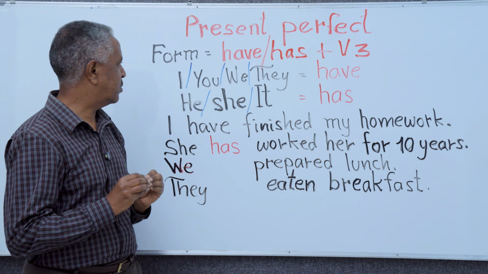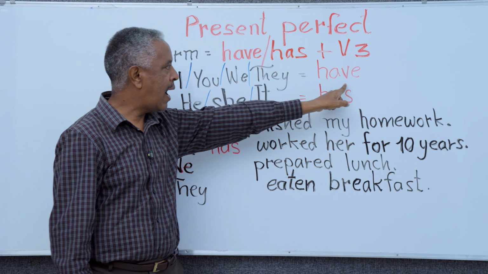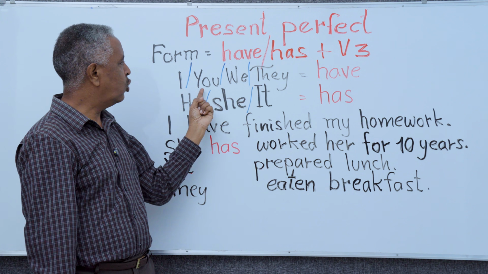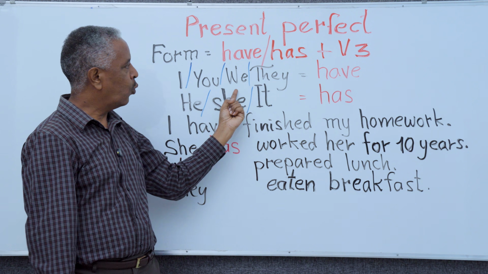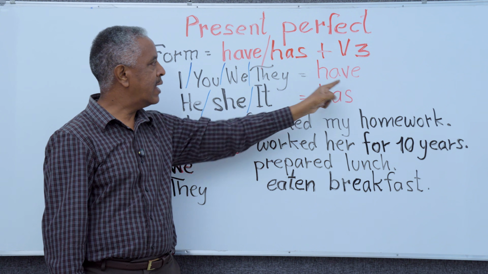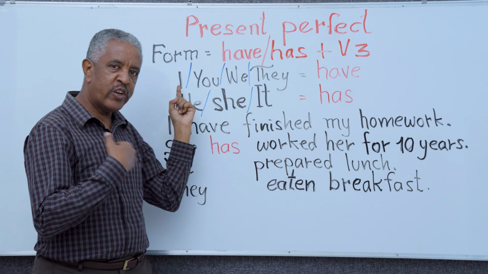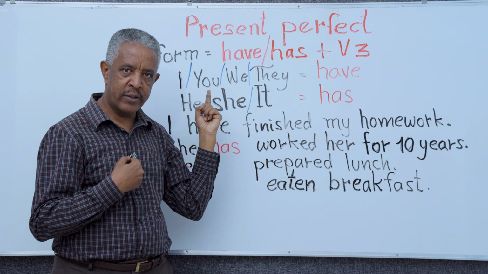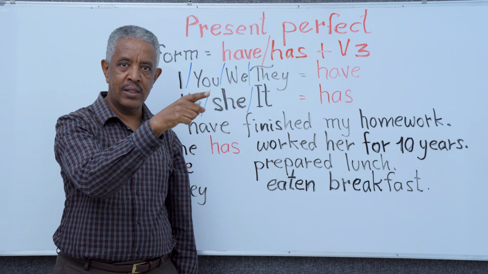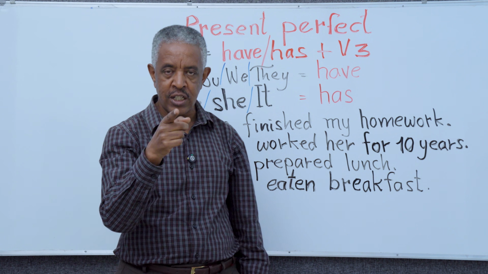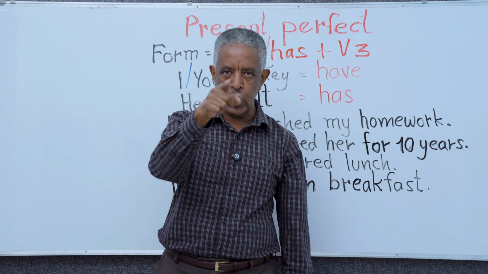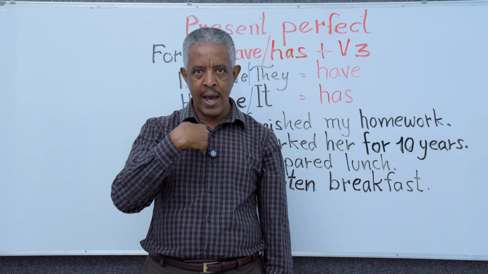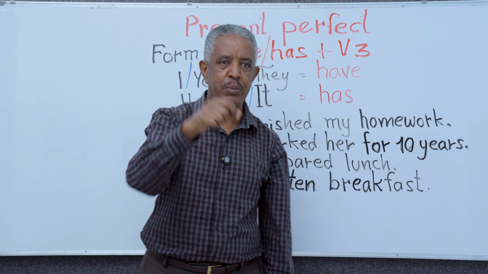Let's see some examples. I have. You have. We have. They have. I is first person when the speaker speaks about himself. You is the second person. If I'm speaking and you are listening, you are the second person. You are listening to me. So I, first person, you, second person.